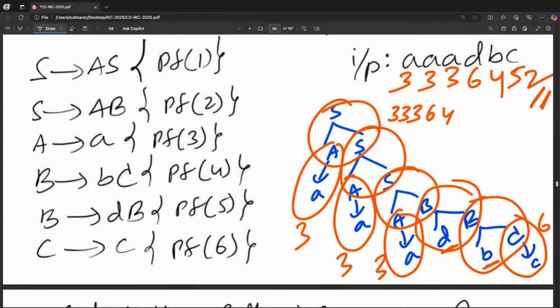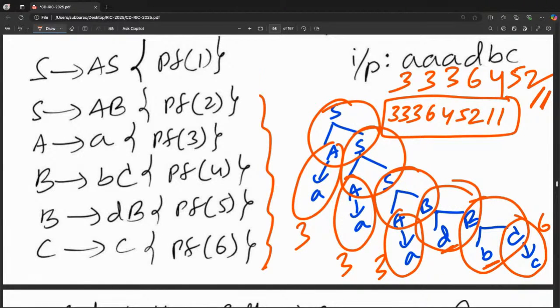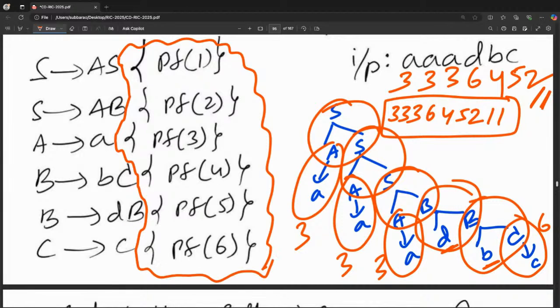333 64 52 11. Check properly. This is the output. Draw the tree. You have to start printing from the left side. Remember, production over, then only print, because semantic actions are at the rightmost place. Rightmost place means production over, then only print.